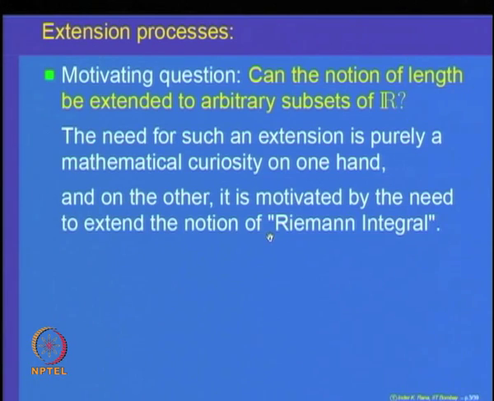The concept of Riemann integral, which is defined for a class of functions, fails to satisfy some nice properties; for example, the fundamental theorem of calculus does not hold for Riemann integrable functions. So, in order to remove those difficulties, one started looking for an extension of Riemann integral, and that led to the problem of extending the notion of length from a class of subsets, that is intervals, to all subsets